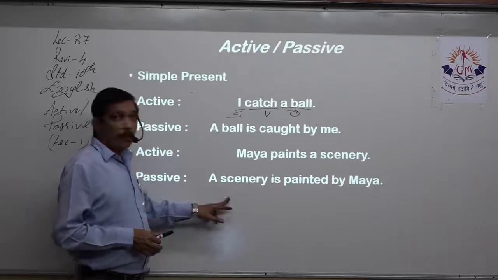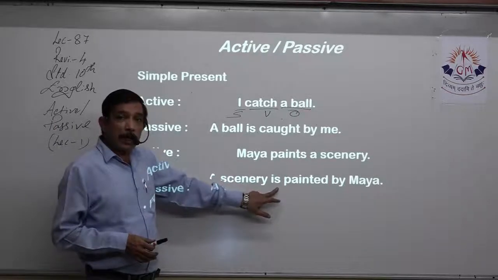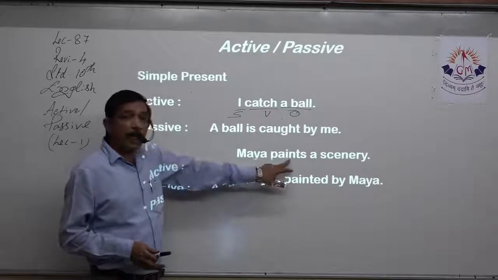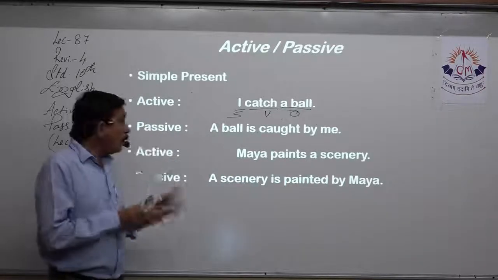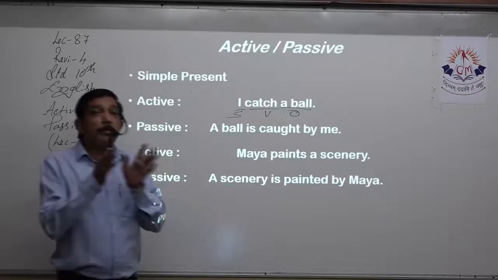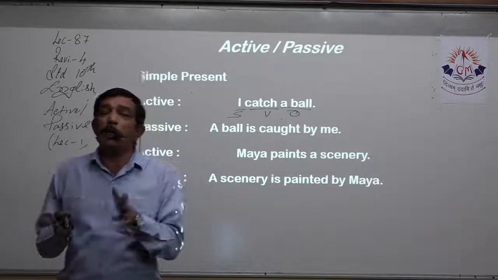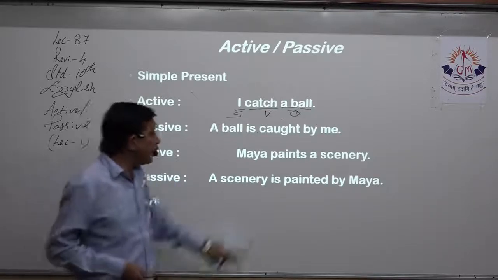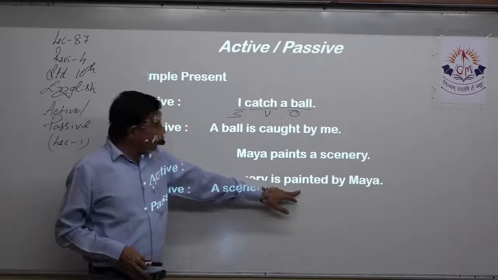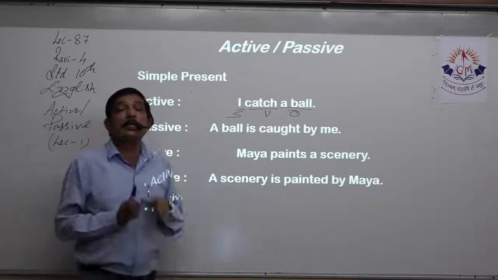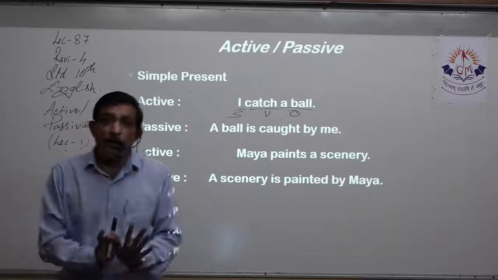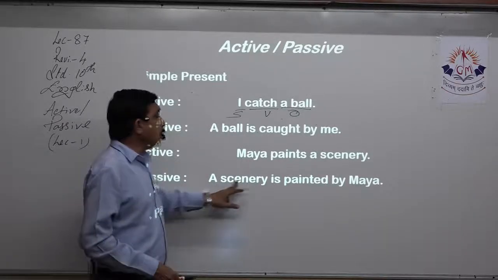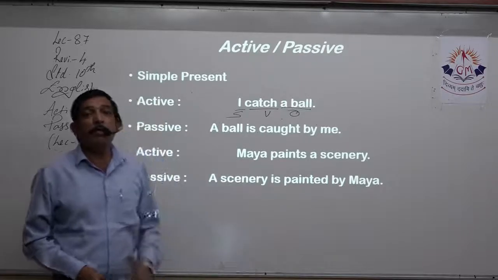A scenery, present tense, there is no helping verb, so is. Because we have to make the past participle of paint. Paint, painted, painted. No difference between past tense and past participle. But here we are writing the past participle, so we have to use the helping verb to tell us that the tense is maintained. Right? So a scenery is painted by Maya.